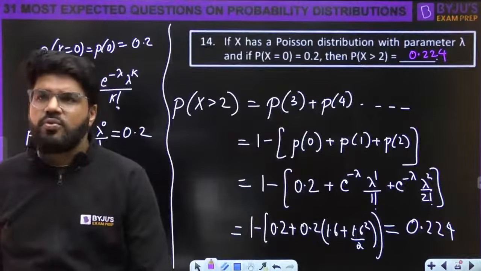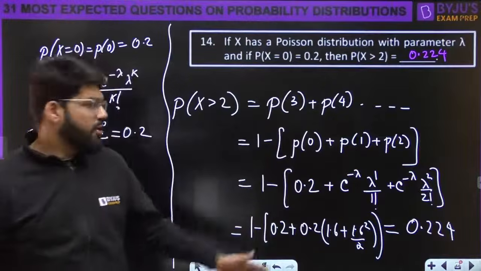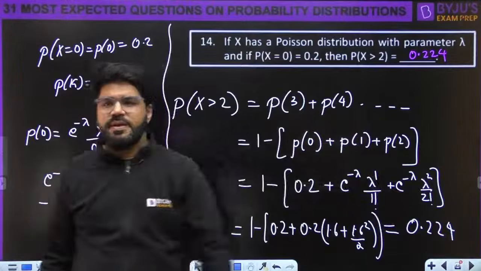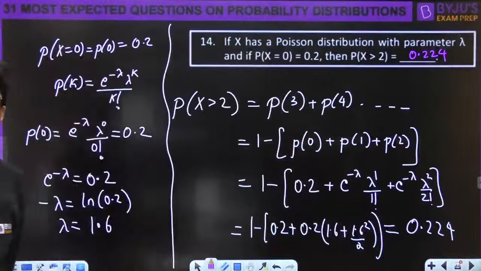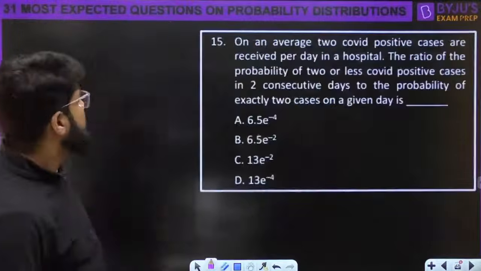Probability x greater than 2 is 1 minus probability up to 2. We reversed it, and then we have put down the value of P0 plus P1 plus P2. Just put in the values of P0 plus P1 plus P2. Moving ahead to the next question here.